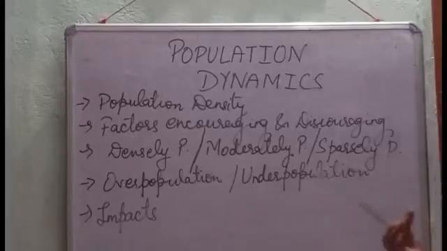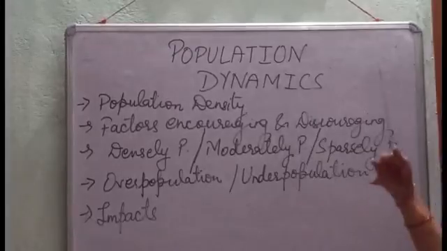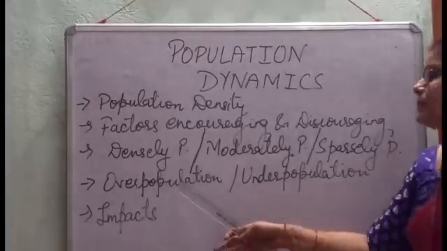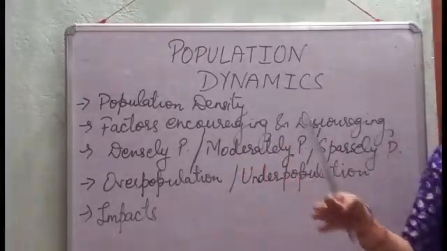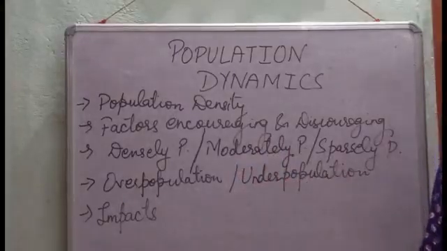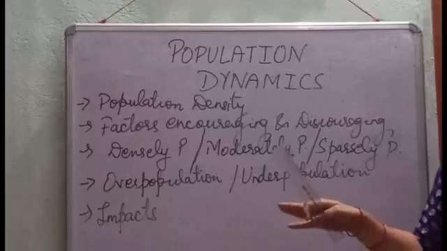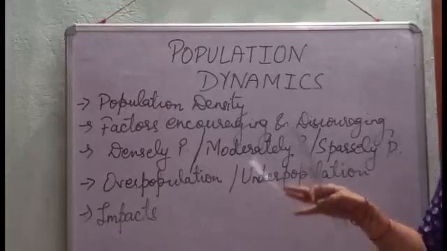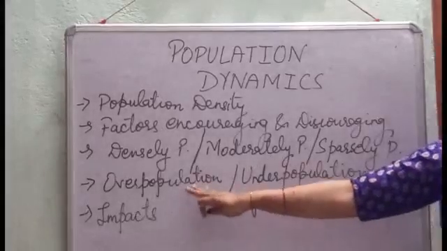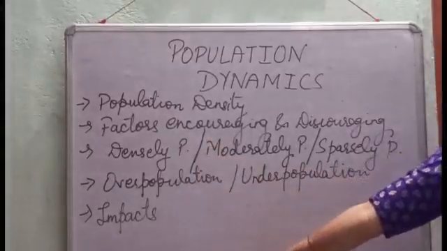What are the impacts of overpopulation, children? What would be the impact if the population is higher? If there is more and more population, the resources will be limited to satisfy the needs and wants of the population. So there will be depletion of natural resources in overpopulated areas.